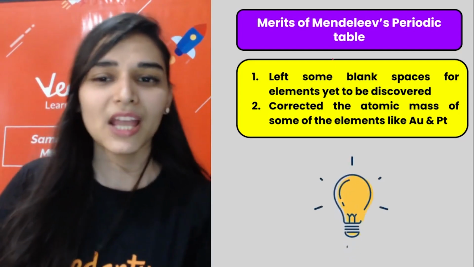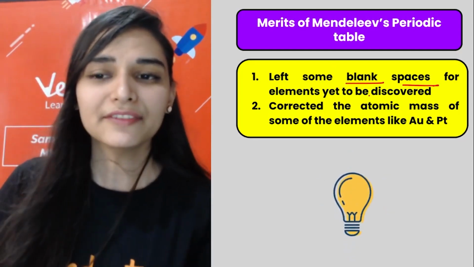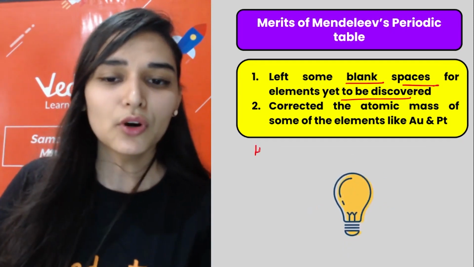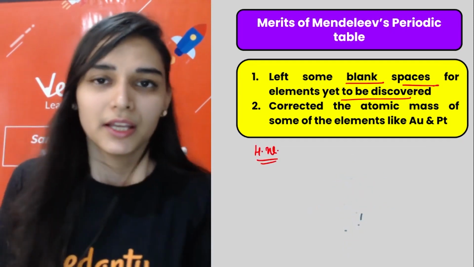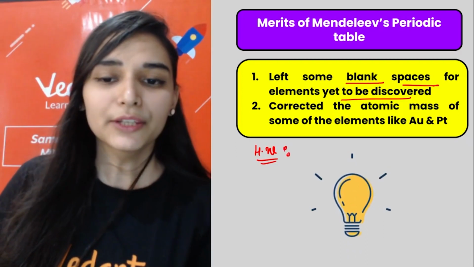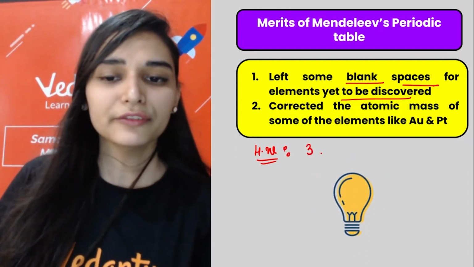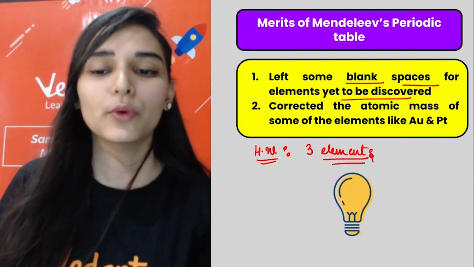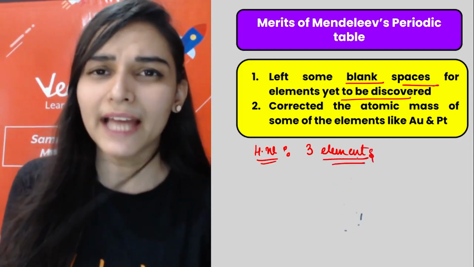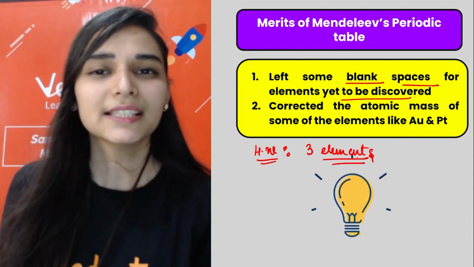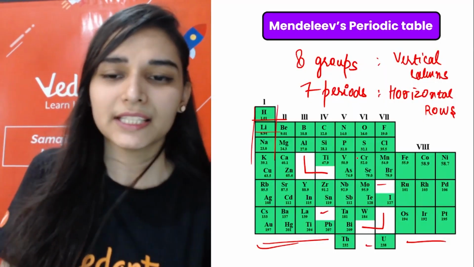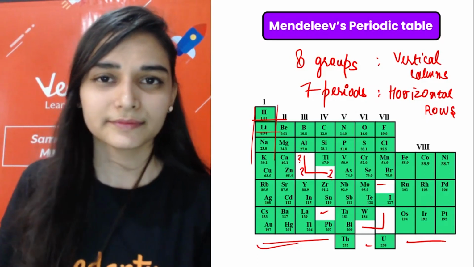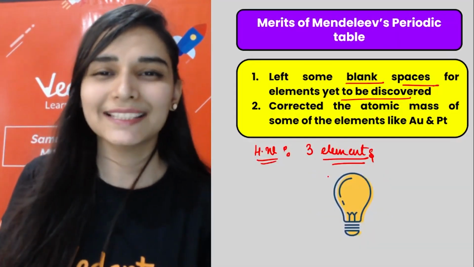Okay, what were the merits? I told you, he left some blank spaces for the elements to be discovered. I am giving you a homework question. You have to tell the names of 3 elements which were not even discovered at that time, and Mendeleev still predicted their properties. Think and come, and I'll see the comments.